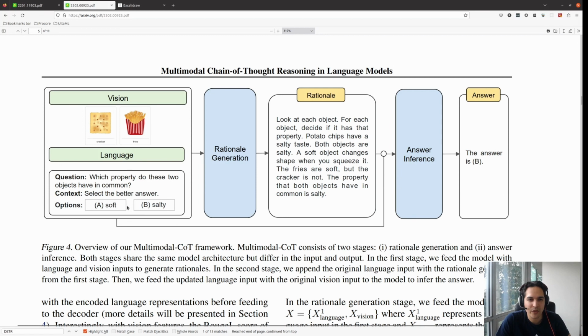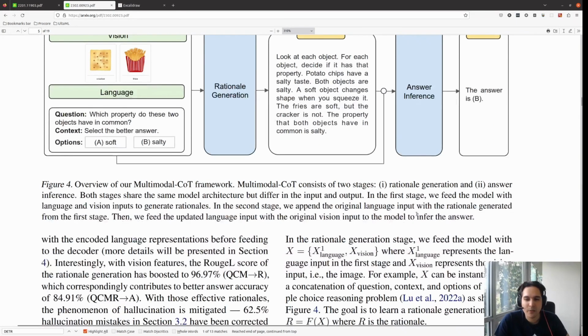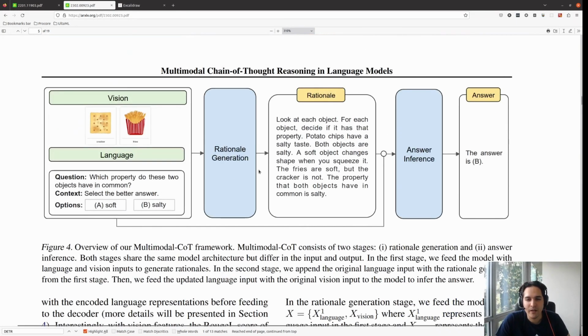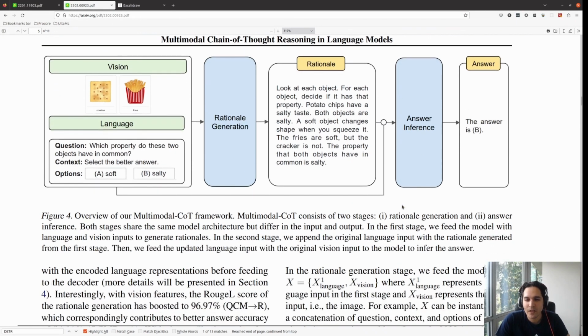We get this feature, we get this feature from this, and this feature from this. We just fuse them, maybe just by adding them together, and then we fine-tune the answer inference to get the answer. It doesn't need to be a different model, just one T5 model can do both, and that depends on the prompting that we want to fine-tune on. So that's the whole thing that we are doing.